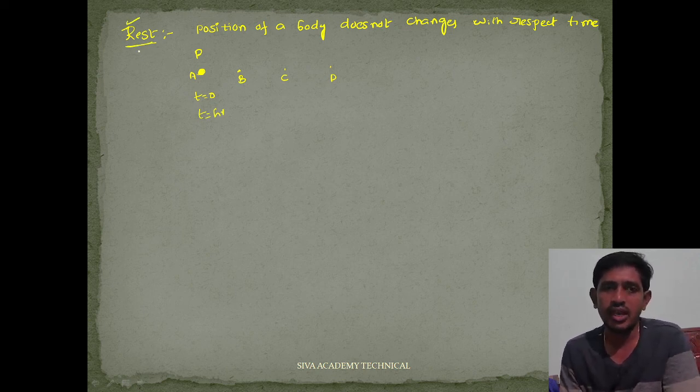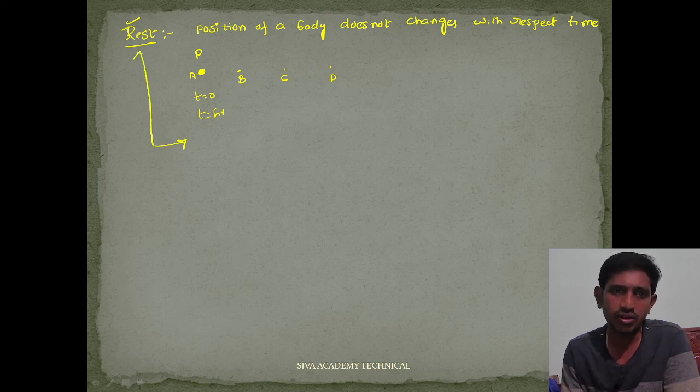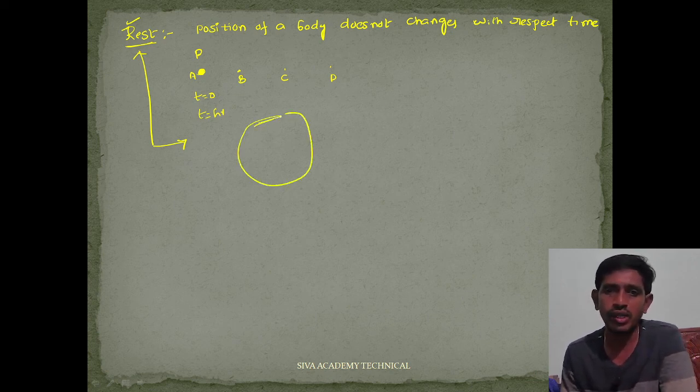But actually the definition of rest is not like that, because on the earth, no body is at rest, because the earth is revolving around the sun. As the earth is revolving, the bodies on the earth are also moving. Therefore we can say that no body on the earth is at rest.